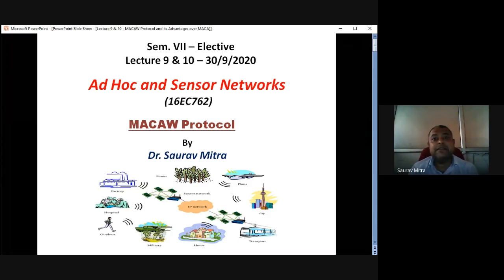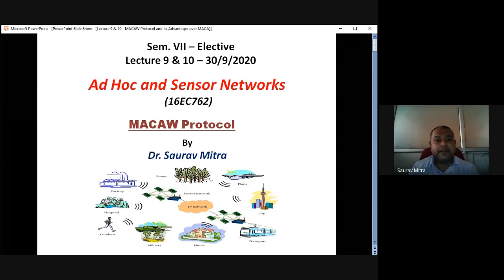N1 is the main transmitter, R1 is the main receiver, N2 is the hidden terminal. Previously N1 and N2 both were trying to contend for R1, both were trying to catch hold of the R1 receiver, but in this case initially N1 and R1 have formed a pair through RTS CTS packet exchange.